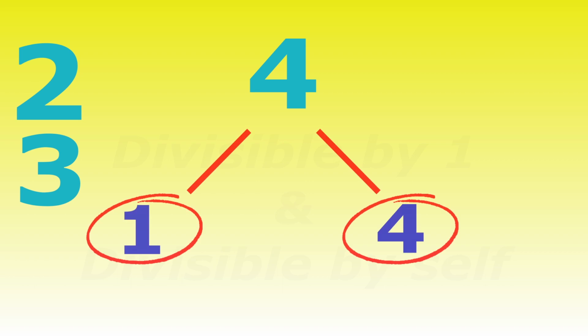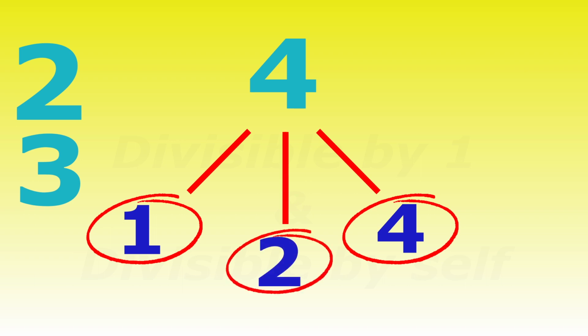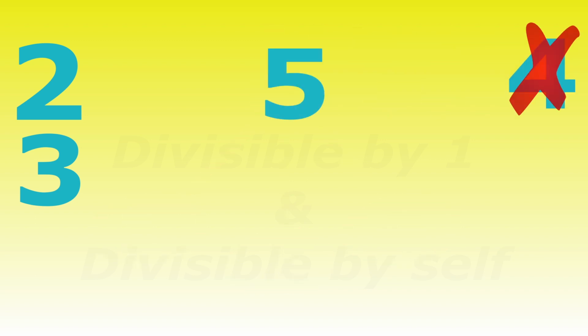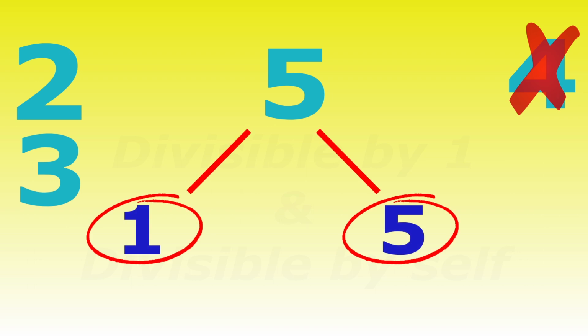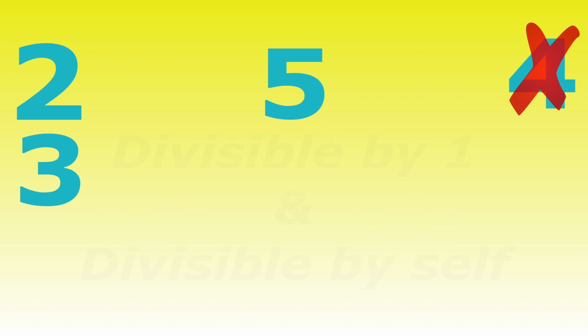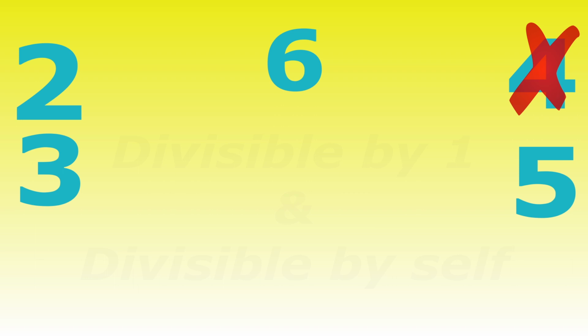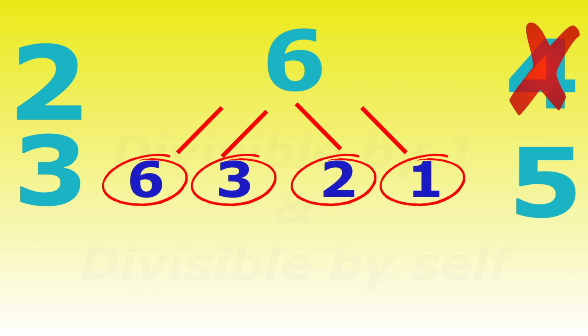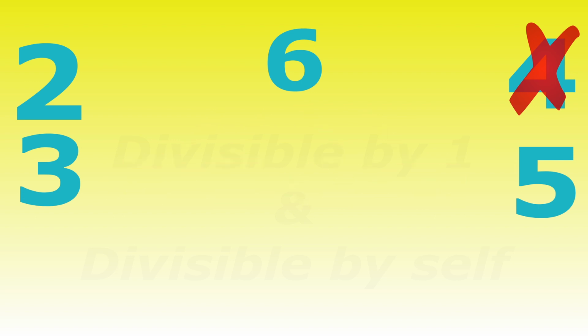What about the number 4? Well, yes, 4 is divisible by 1 and by 4, obviously, but you can also divide 4 by 2, which results in a whole number. So 4 is divisible by 4, 2 and 1. That's 3 numbers. So 4 is not prime. What about 5? Well, 5 is divisible by 1 and 5. Try and divide by any other number and it will result in a fraction. So 5 is prime. 6, on the other hand, is divisible by 6, 3, 2 and 1. That's 4 numbers, so 6 is not prime.